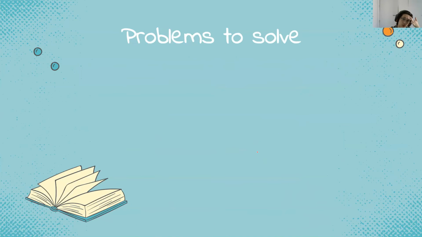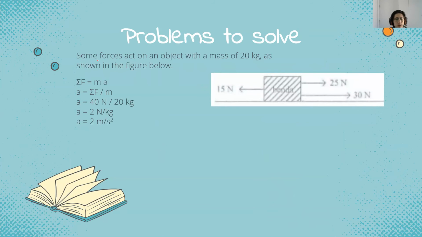Next, we have more problems to solve. This one is easier. Some forces act on an object with a mass of 20 kilograms, as shown in the figure below. Okay, the mass is 20 kilograms. So we can just do 15, 25, 30, 40. We have the sigma F from 25 plus 30 minus 15.